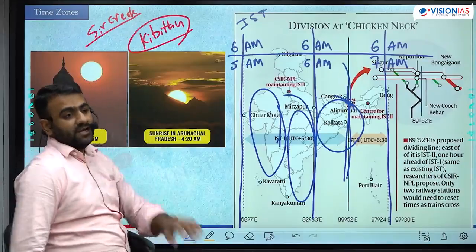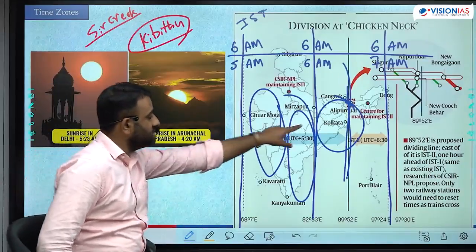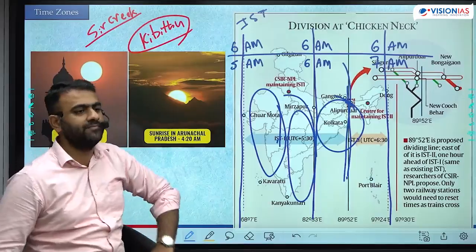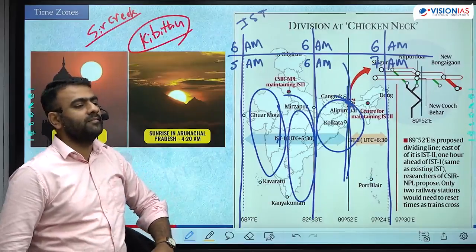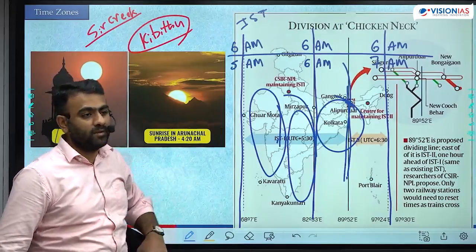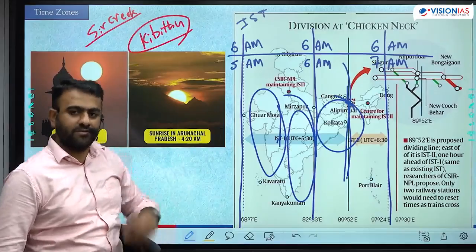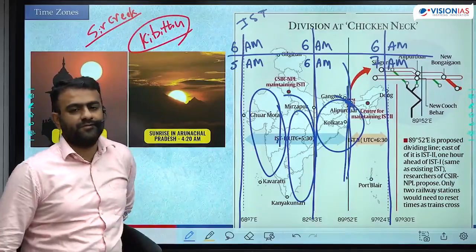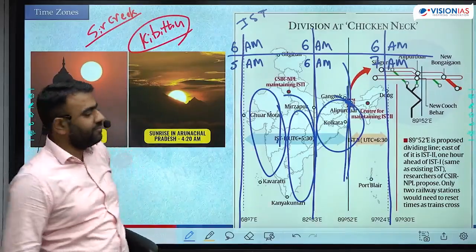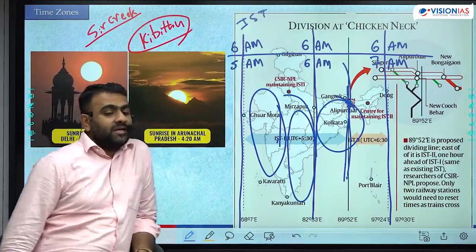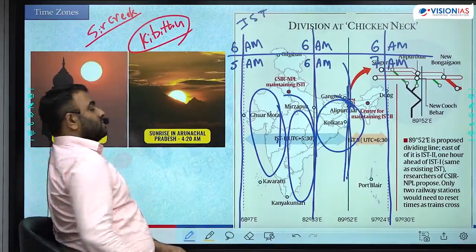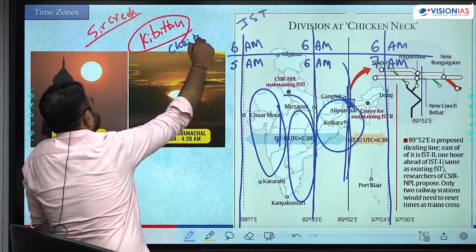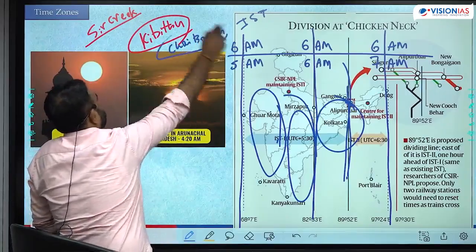But even after that, in Bombay Presidency and Calcutta Presidency, only within the city they used to follow local time. Bombay time, Calcutta time was there. And that was abandoned in 1955. From 1955 we are following single time. However, in tea gardens of Assam, there is a local time which they follow. That is what is Chai Bagan time. Tea garden time.